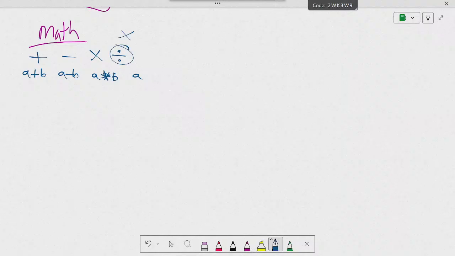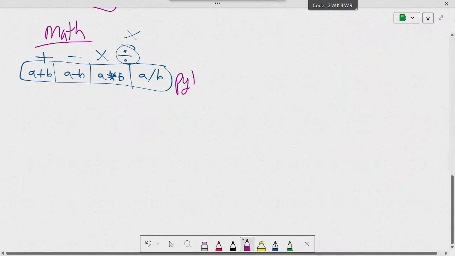No. So what do I use? Carol? What is this called right here? This is called backslash. So you can copy these are the math, but this is in Python.